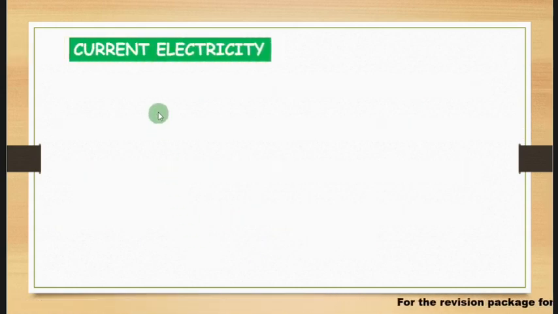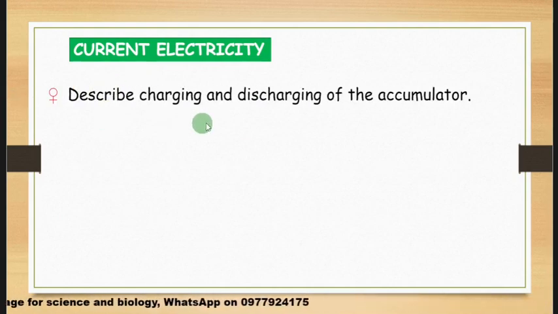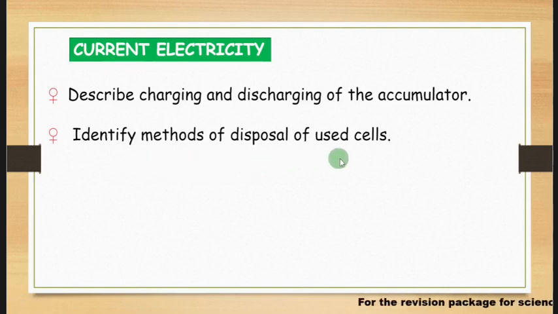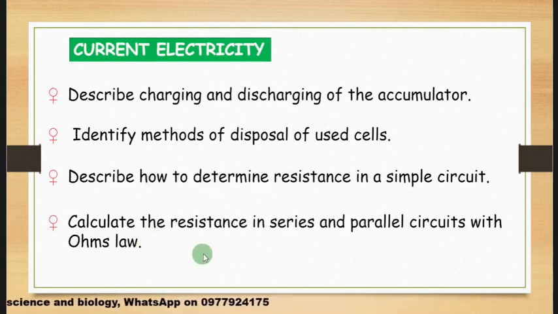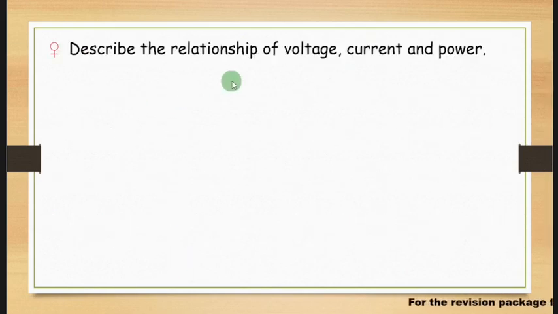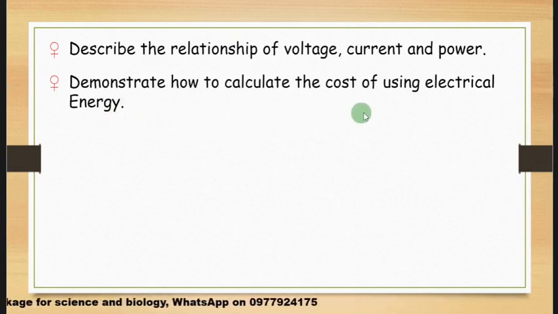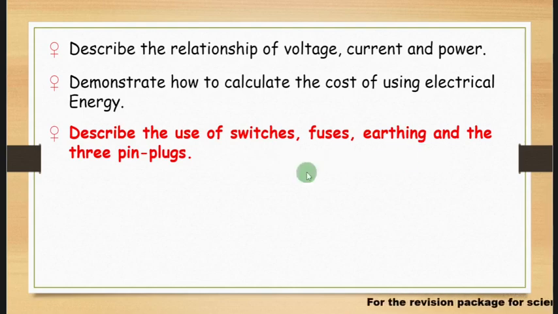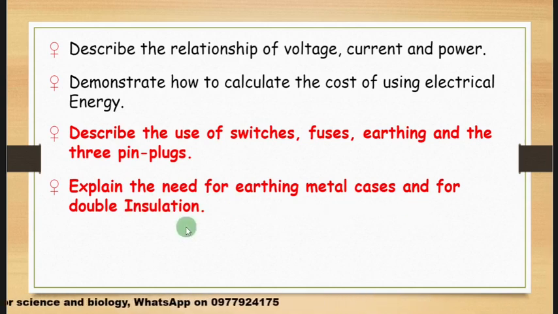And now look at current electricity. Under current electricity, which is highlighted in green, you need to describe the charging and discharging of the accumulator, and identify methods of disposal of used cells, and describe how to determine resistance in a simple circuit, calculate the resistance in series and parallel circuits with Ohm's law. Then also describe the relationship of voltage, current, and power, demonstrate how to calculate the cost of using electrical energy, describe the use of switches, fuses, earthing, and the 3-pin plugs, and then explain the need for earthing metal cases and for double insulation.